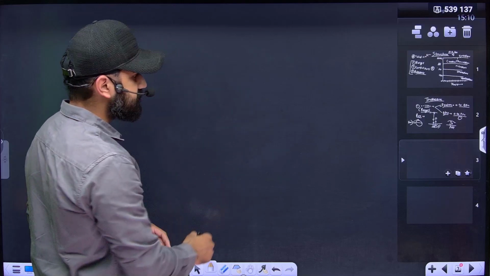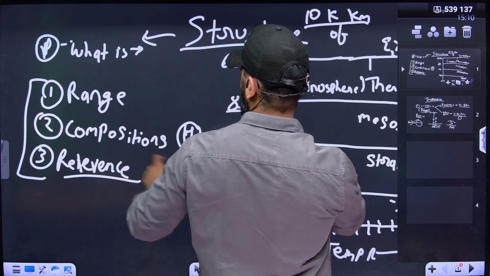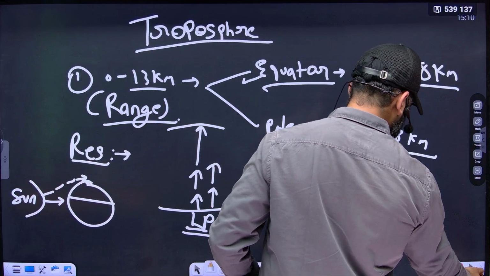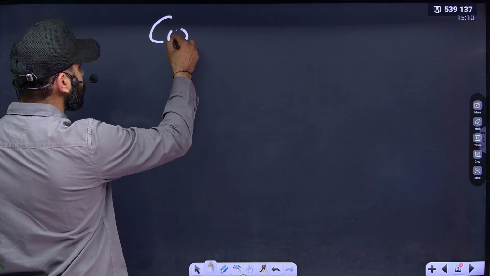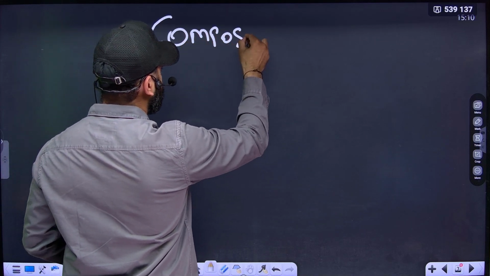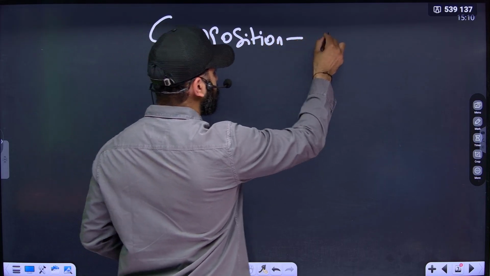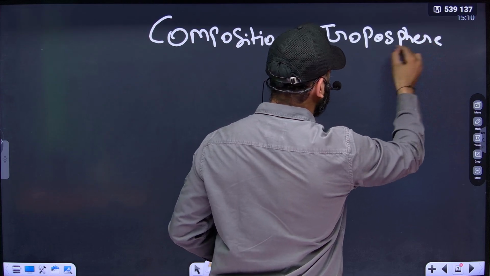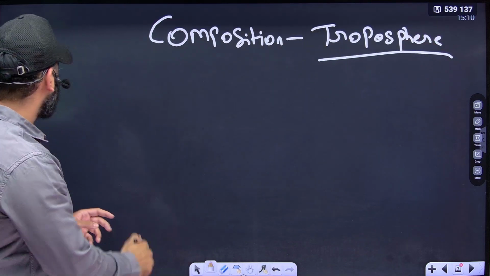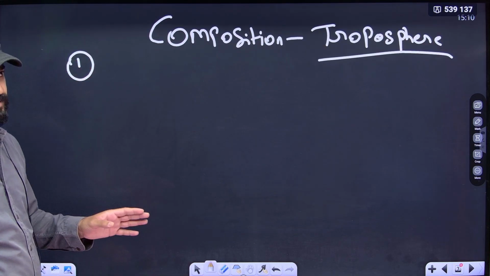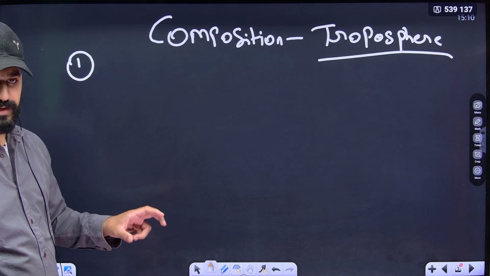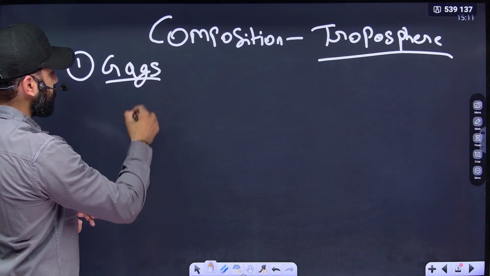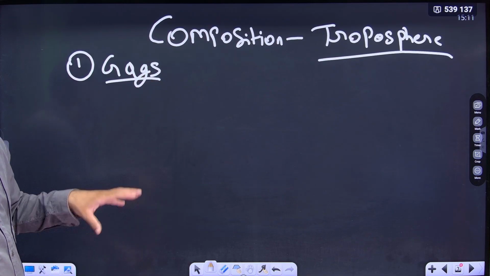Okay, let us talk about the second thing. Second thing is composition. So let us talk about the composition of troposphere. We know that troposphere is the lowermost layer of the atmosphere at the earth's surface. Therefore it contains gases. All the atmospheric gases are concentrated in this layer.